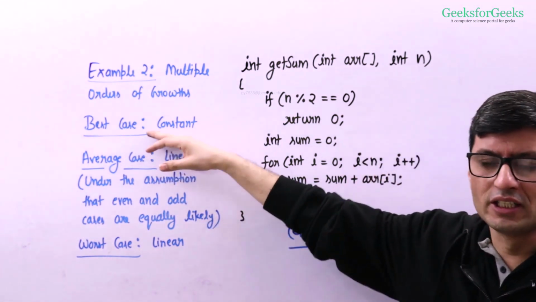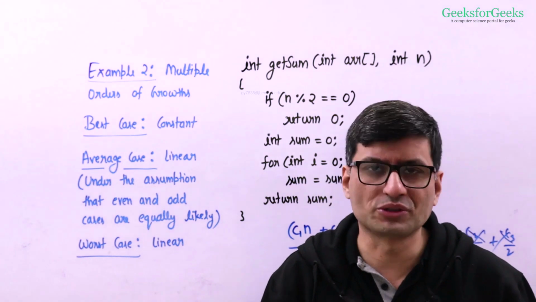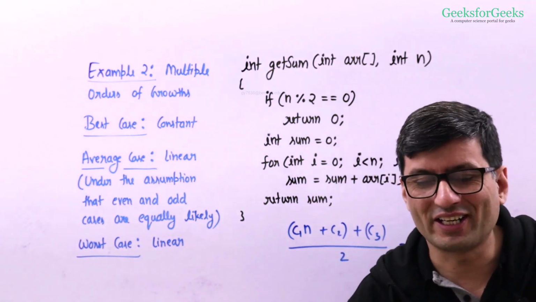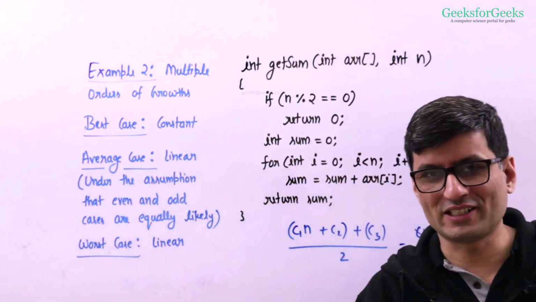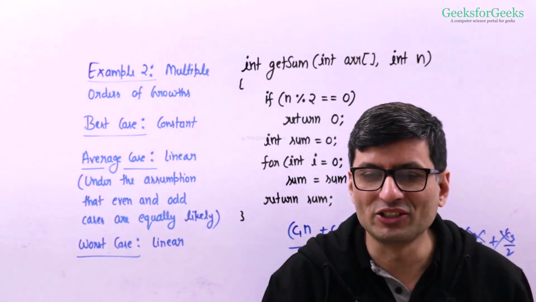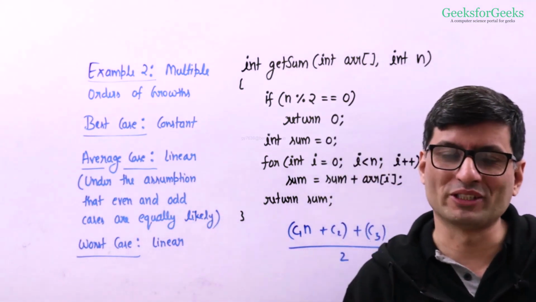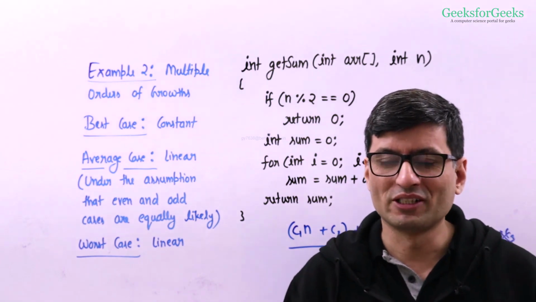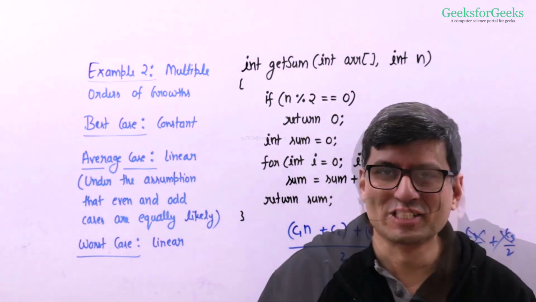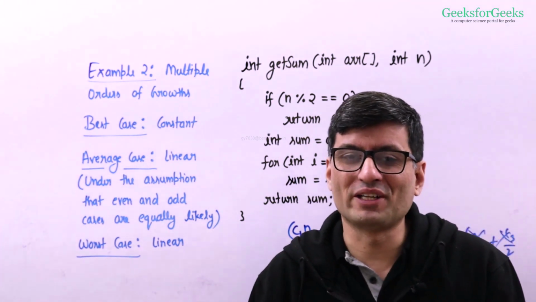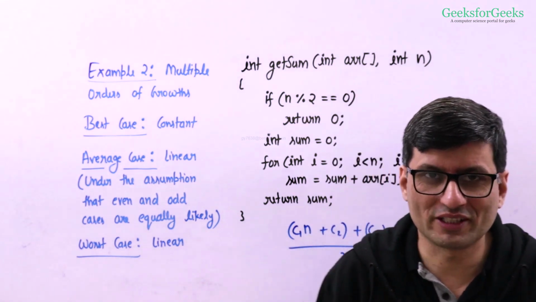Talking about the best case, see, best case is also not used. If you are building a software and if you tell your user in the best case, my software is going to respond in 0.001 microsecond, but I don't know about the worst case or average case, it might take hours. Nobody is going to buy your software, right? So we do not provide much information when we mention the best case of an algorithm, right?